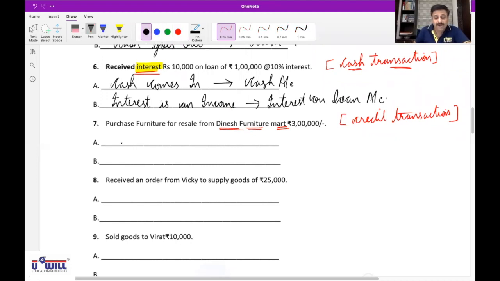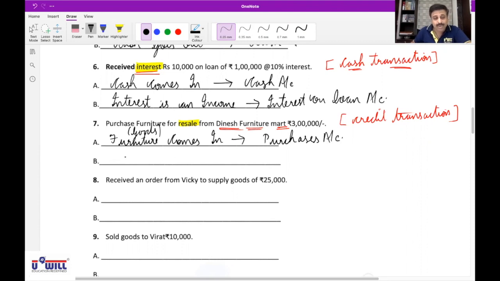Now, first question, what will you ask yourself? What comes in? Furniture. Yes, goods, because it's for resale. So furniture comes in, or you can write goods comes in, and it affects the purchases account.